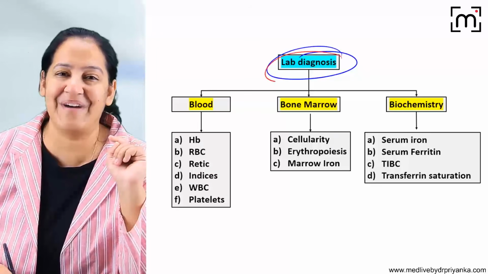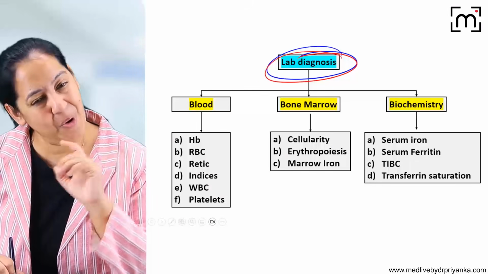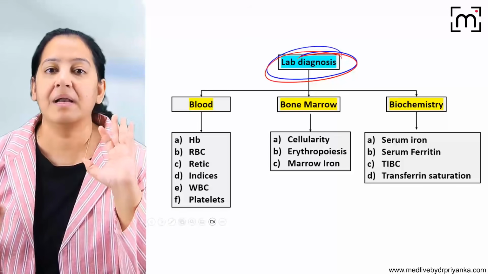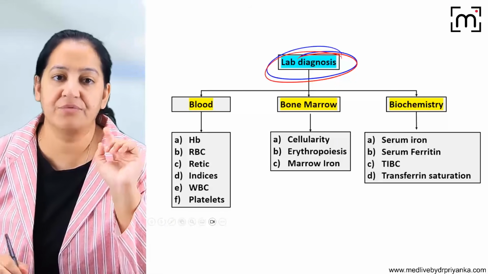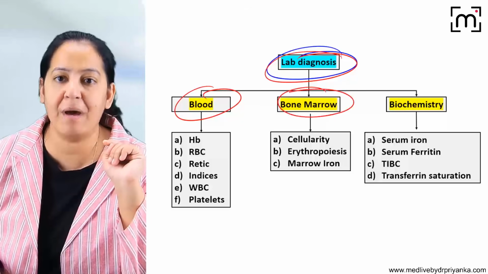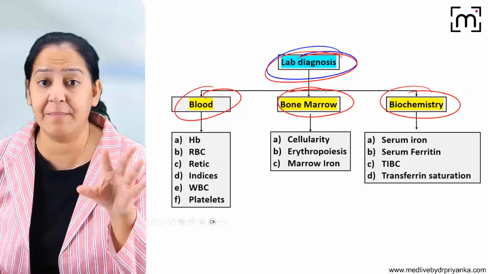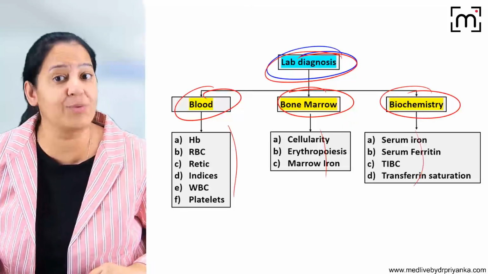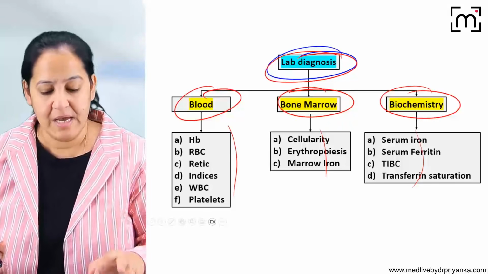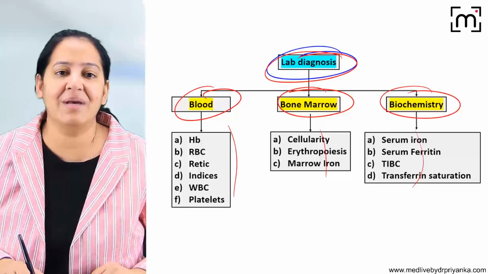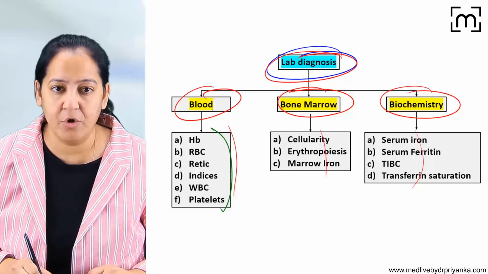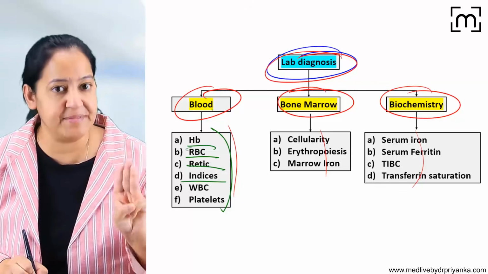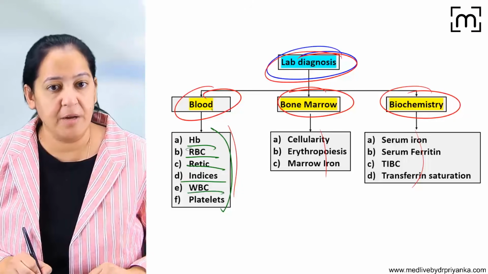The lab diagnosis of iron deficiency anemia. In all the anemias, in my lecture or video on any anemia, the lab diagnosis follows a fixed protocol. We will have blood picture, bone marrow picture, and biochemistry. In all the anemias I have discussed the lab diagnosis under these subheadings only. So the protocol is very fixed, you just have to fill it. In the blood, we will see six things: hemoglobin, RBC morphology, retic count, the three indices, that is MCV, MCH, MCHC, WBC and platelets.